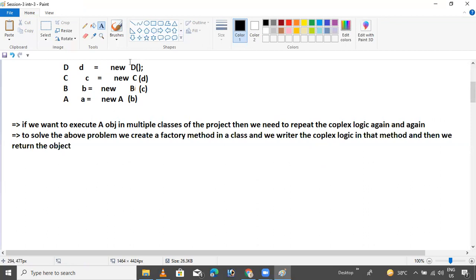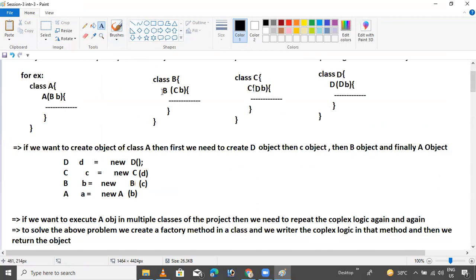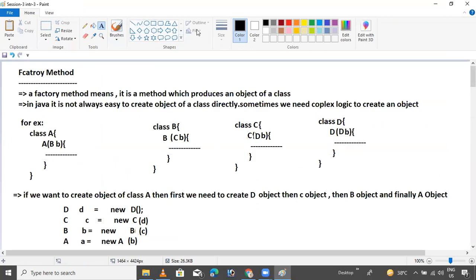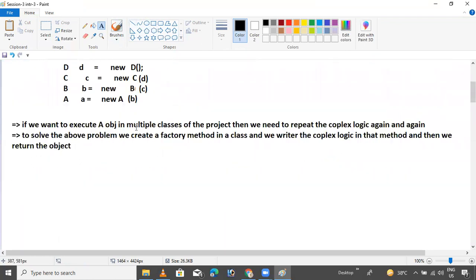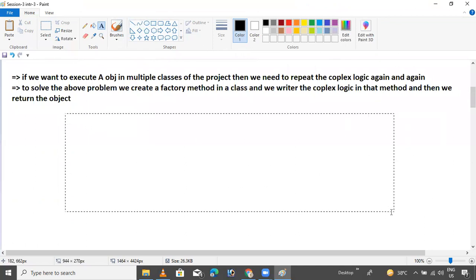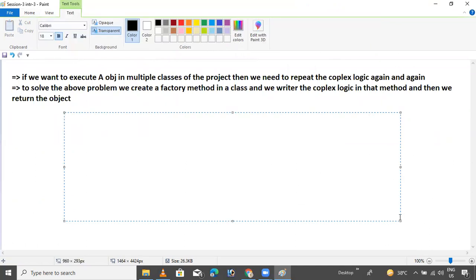I want to provide one factory method for these classes. For this example, I want to create one class, public class Test.